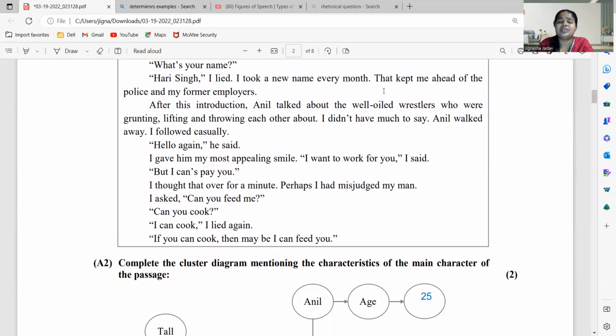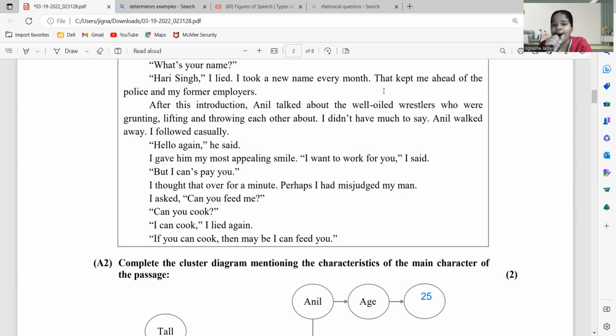So he gave him his appealing smile and then he asked for his work, that I want to work for you. But Anil said directly that I can't pay you. कि भाई मेरे पास उतना पैसा नहीं है. I can't pay you. I thought that over for a minute. Perhaps I had misjudged my man. I asked, "Can you feed me?" तो इसका तो पचका हो गया. He was like, अरे मैं हमेशा जिसको पकड़ता हूँ वो तो बरोबर मेरे चांसों में आता है. पर ये, I thought I misjudged him.